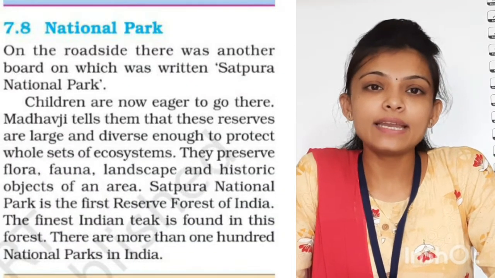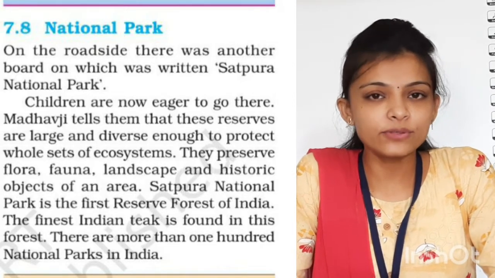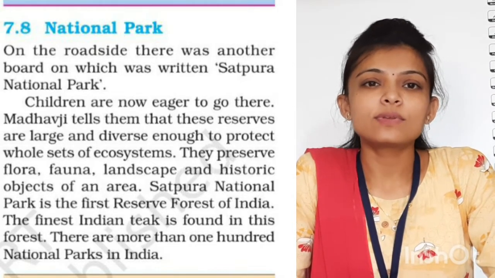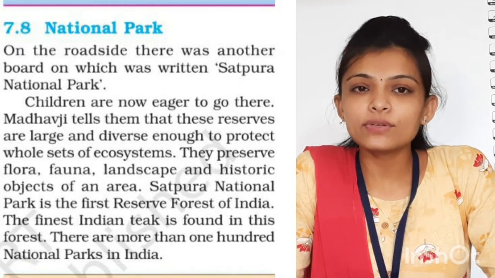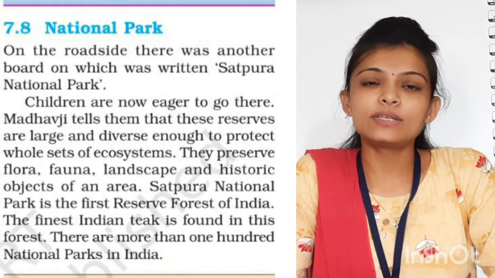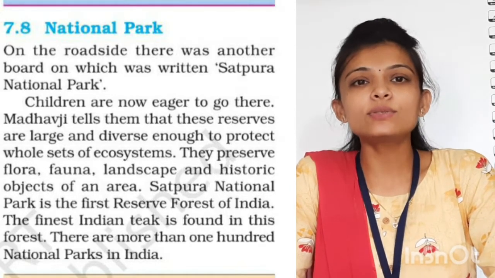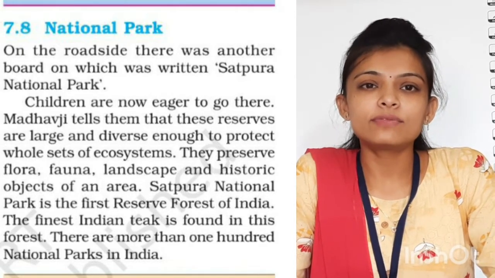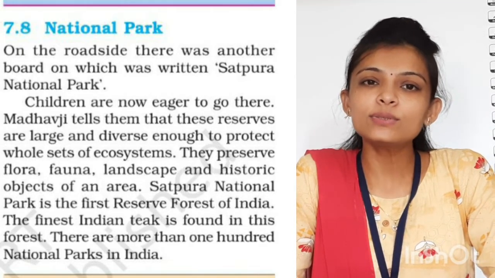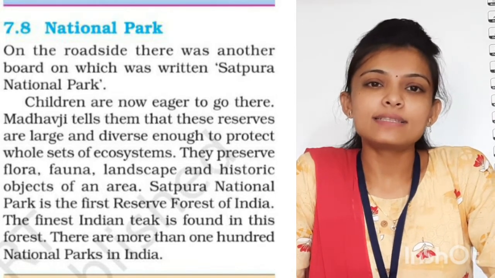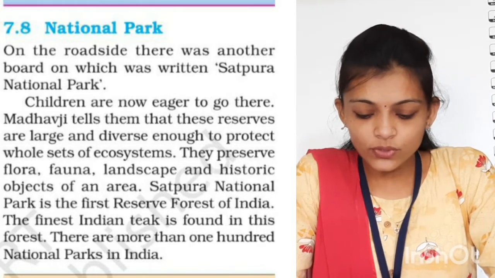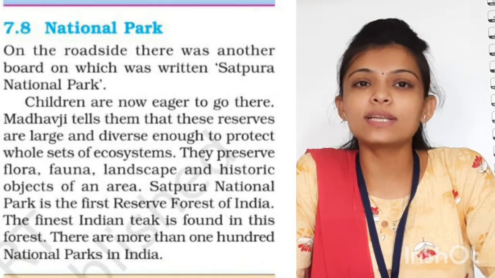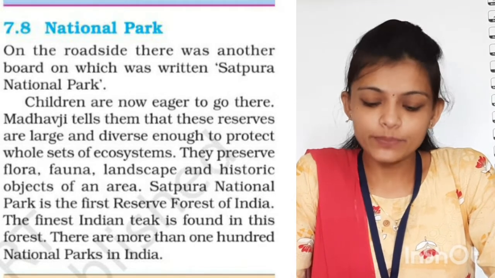Now our next topic is the national parks. National parks means what? The areas which are protecting flora, fauna and some landscape also. What is flora and fauna? Flora is related to plants and fauna is related to animals. A national park is an area protecting flora, fauna, landscape and historical objects from the people.